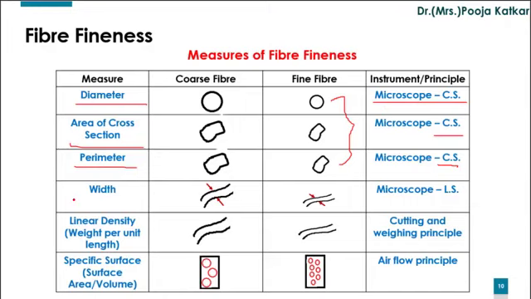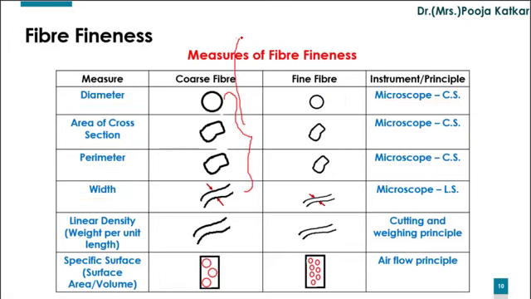Using microscope, we can interpret our result in terms of width also, wherein it is not necessary to cut the section, but we have to use microscope with longitudinal section, and thus width is considered as 4th measure of fiber fineness. Since these 4 measures require microscope, they are also known as micrometric measures.